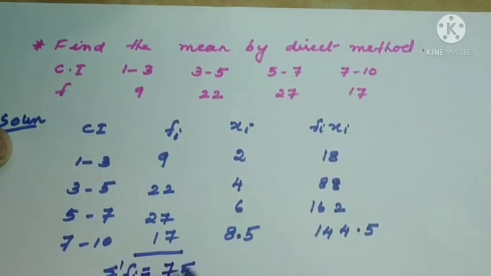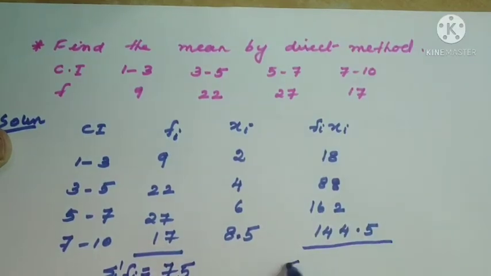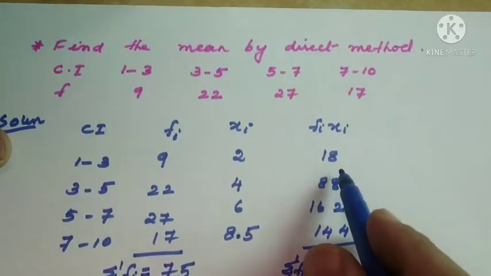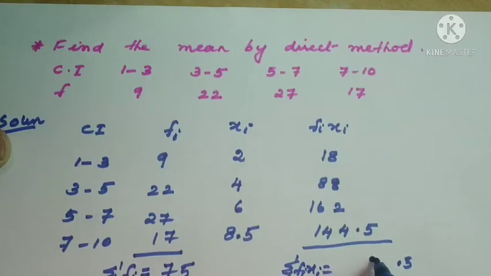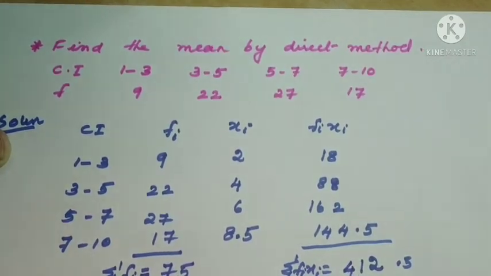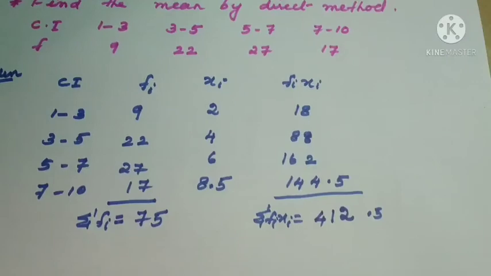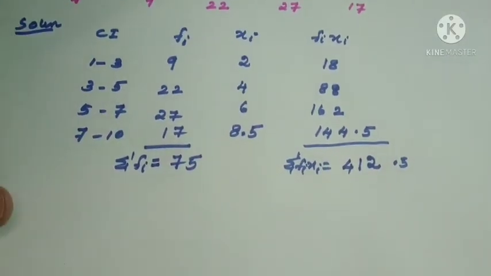It is 75, right? Next, here also we should add sigma fi xi. It is 412.5. So we got sigma fi xi as well as sigma fi.